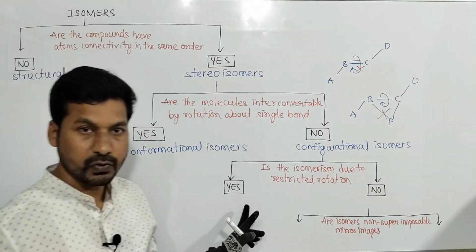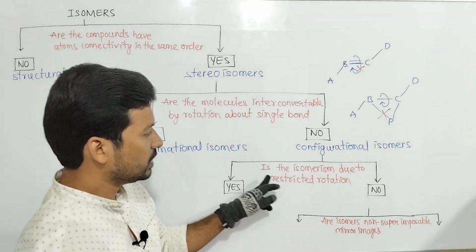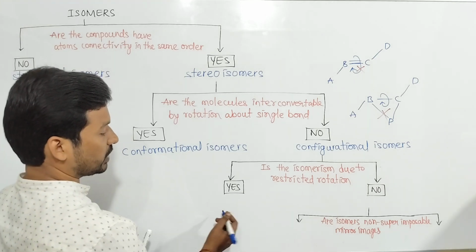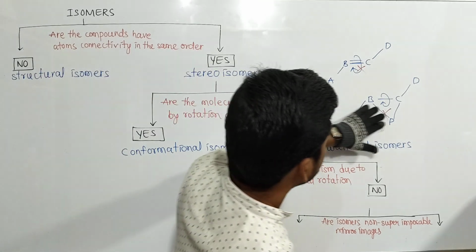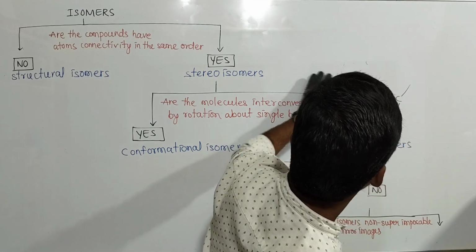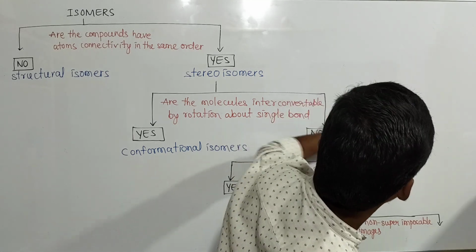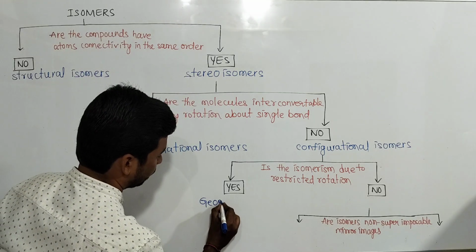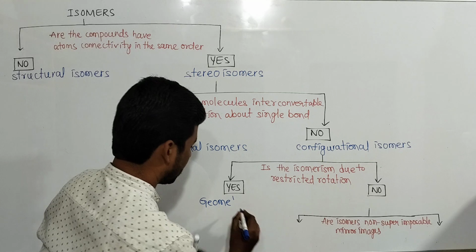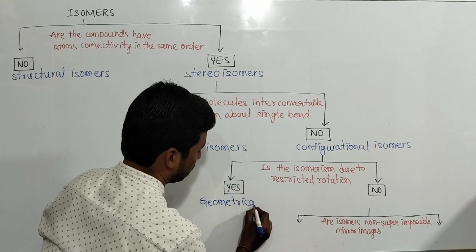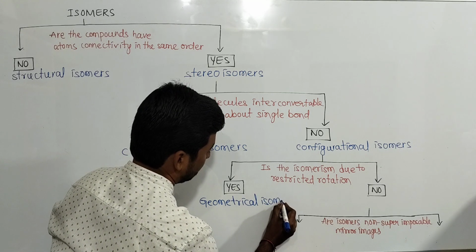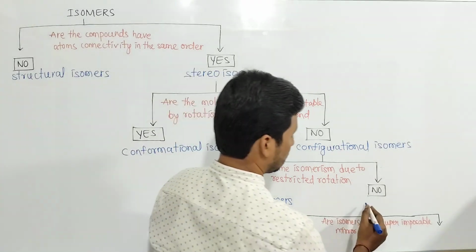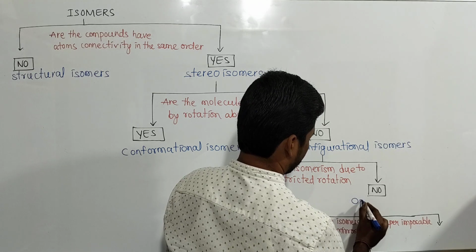Configurational isomers are again two types. Is the isomerism due to restricted rotation? If the isomerism is due to restricted rotation, such isomers are called geometrical isomers. The other is optical isomers.